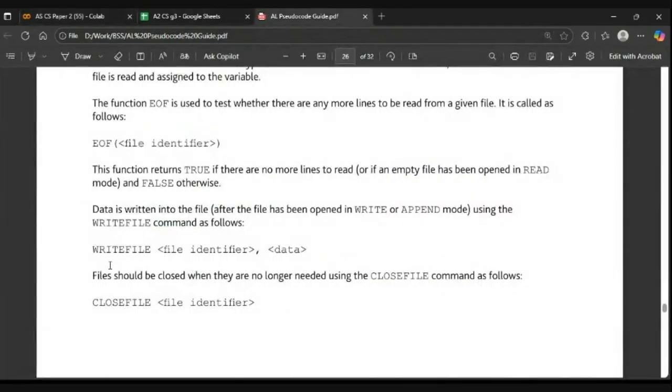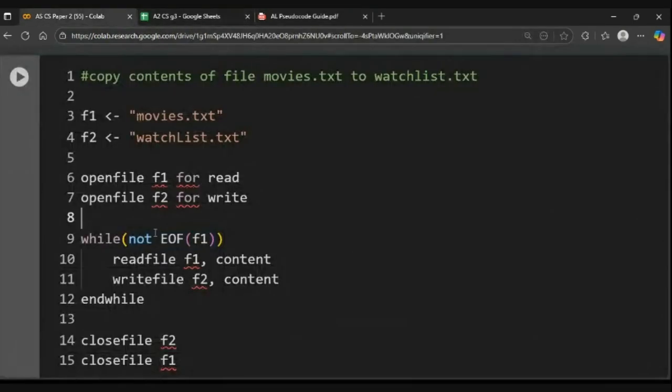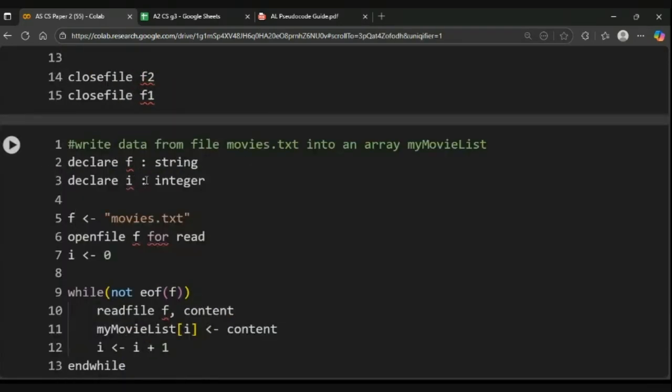Okay, what is EOF? Look, it will be written here as well. EOF is the end of file operator. It will return true if the file ends, and it will return false if the file has not ended yet. So as long as the file has not ended, meaning you are not on its last line, your loop will keep running. Until that point, you will keep on reading the line and you will output the lines. Okay, then write data from the file movies into the array my movie list.